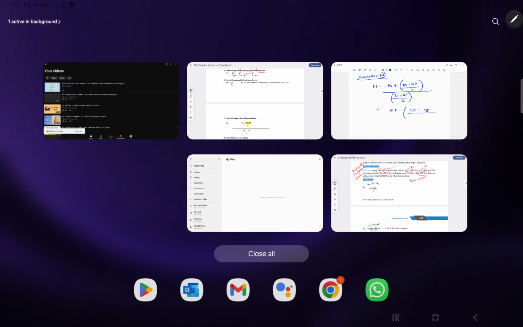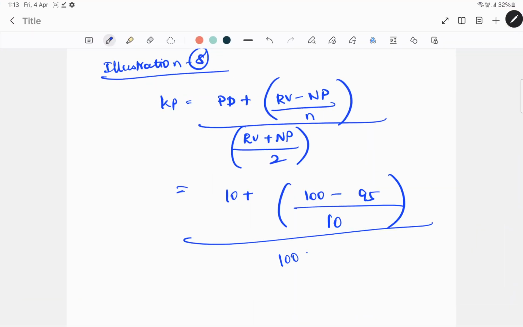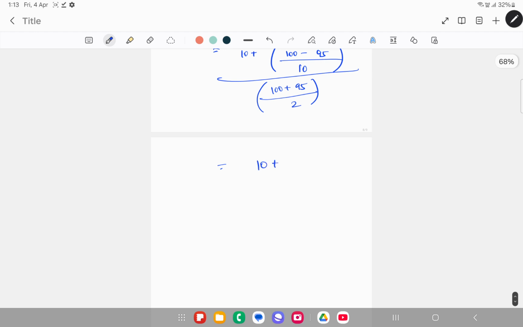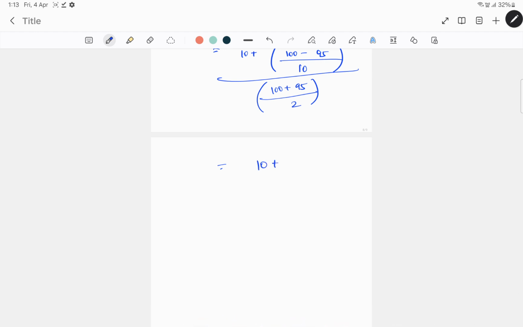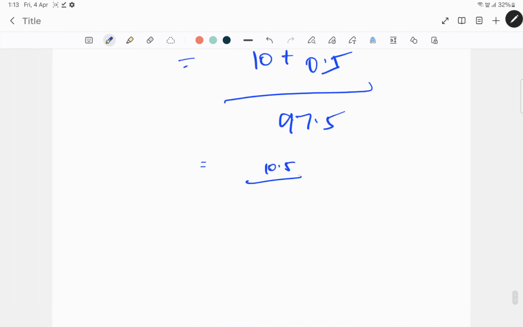Divided by the term of the preference shares, 10 years. The whole divided by redeemable value plus net proceeds by 2. So that gives 10 plus 100 minus 95, which is 5 by 10, is 0.5, divided by 100 plus 95 by 2, which is 97.5. So 10.5 divided by 97.5 will give you 10.77%. This is the cost of preference shares.